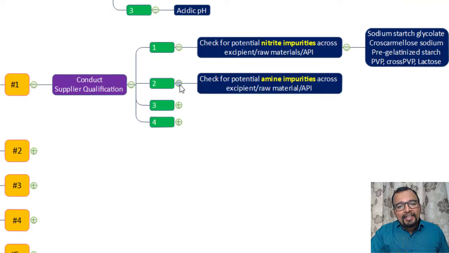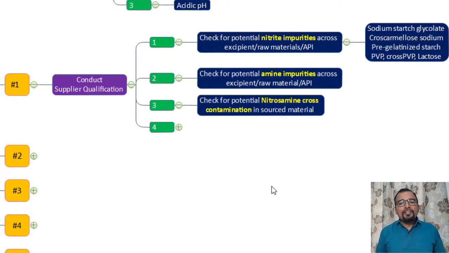The second point is to check for potential amine impurities across excipient, raw material or the APIs. This is the second important ingredient required for formation of nitrosamine. If there are no amines available as impurities, your chance of formation of nitrosamine will be further minimized. The third important point is to check for potential nitrosamine cross contamination. What is the GMP environment your supplier or vendor is following so that there will be no chance of cross contamination with the nitrosamines?